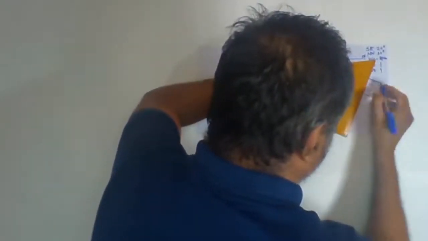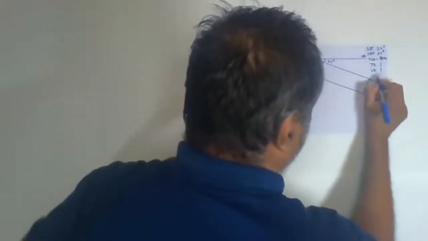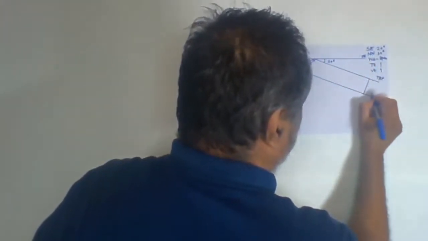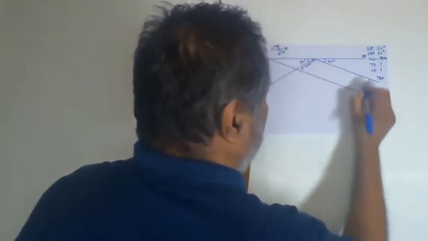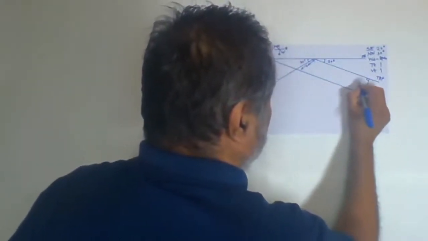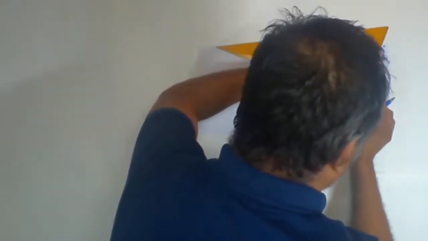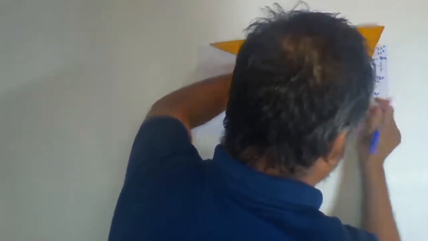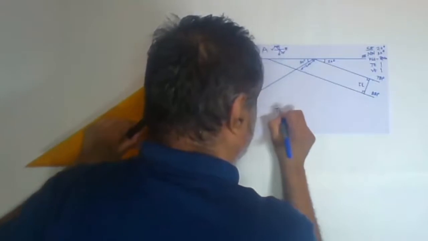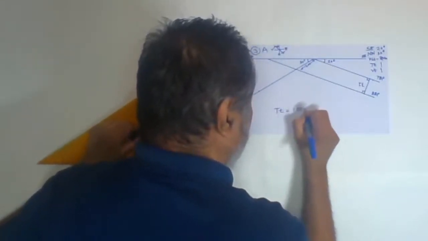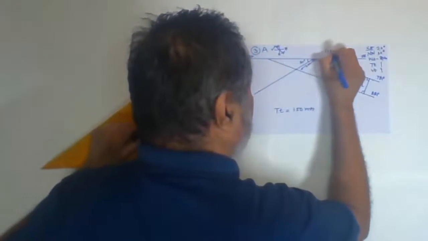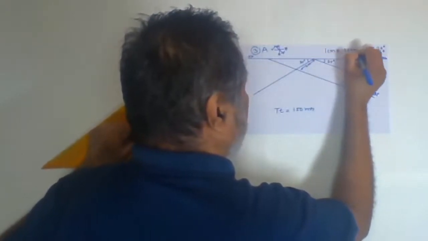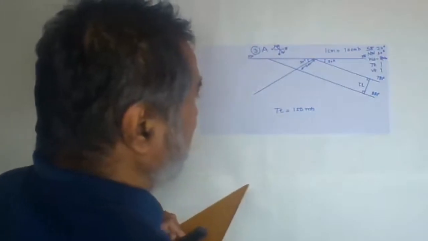Now you have to find out the true thickness, the perpendicular distance between the top bedding plane and bottom bedding plane. Everywhere you can write down top bedding plane and bottom bedding plane. So you'll get the idea, make a perpendicular. So this is the true thickness. You have to measure it and see how much it is. It will be 1.5. So your first answer, true thickness is 150 meters. With 1.5, the scale we have taken is 1 centimeter equal to 100 meters. Without fail, write down the scale. The examiner will cut your marks.